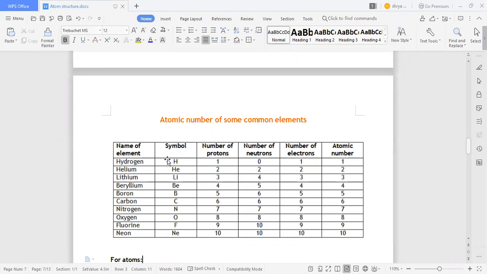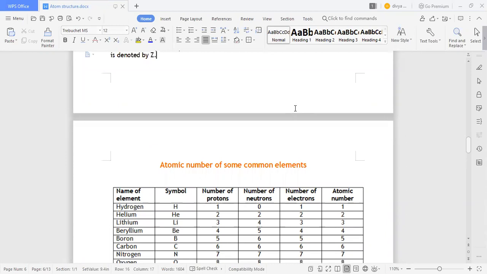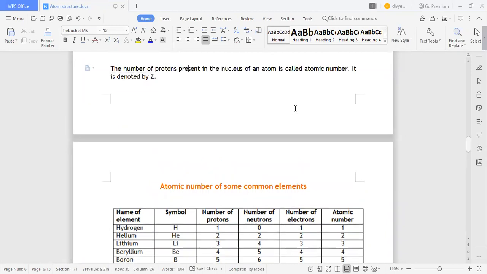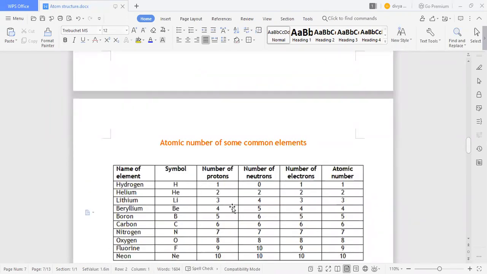Yes, Pallavi, that is correct, due to the number of protons. The number of protons present in the nucleus of an atom is called the atomic number, right? That's why helium has 2 protons and hydrogen has 1 proton. That's why the hydrogen atomic number is 1 and the helium atomic number is 2. What you said, Lakshmi Prasanna, is also a little bit correct, but this is the main reason.